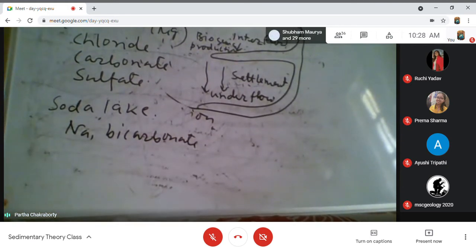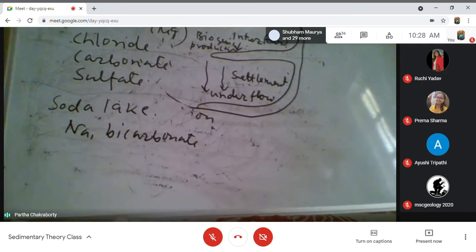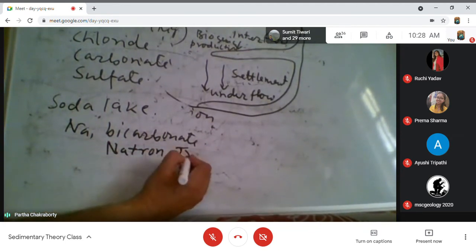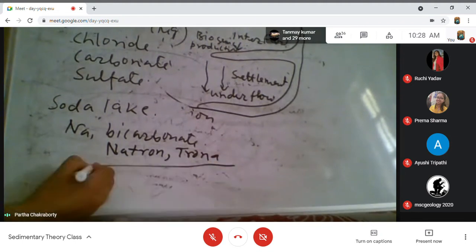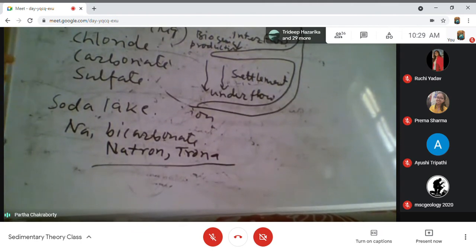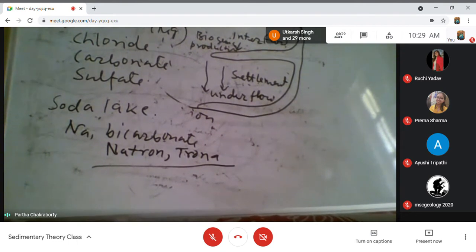The typical evaporite minerals that we get are called natron or trona. Sodium and bicarbonate, natron and trona, are very typical evaporite minerals in a lacustrine sediment, which we do not get in marine sediment.